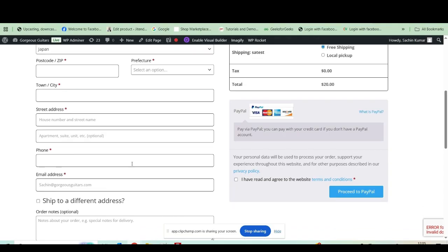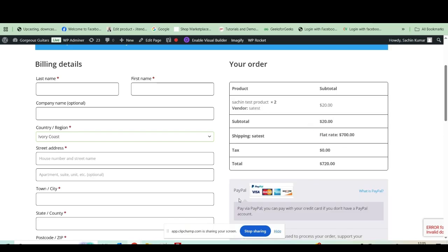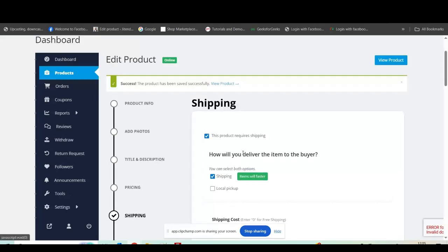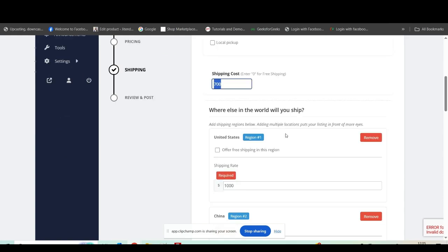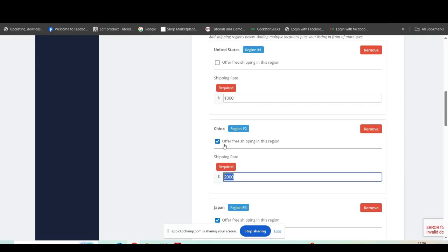I have to change something in here, then it will go on. Yeah. And what will be the price for shipping? 700 is for globally, and he can save shipping price according to region, like if he wants United States, I add 1000, in China 2000, but in China he can offer free shipping.